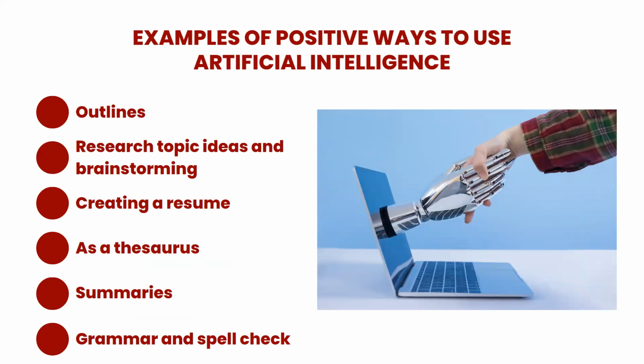During this video, we have talked a lot about how you can misuse artificial intelligence in ways that violate the university's honor code. These are some ways that artificial intelligence could be used positively in academic work: in outlines, research topic ideas and brainstorming, creating a resume, as a thesaurus, for summaries, and for grammar and spell check.